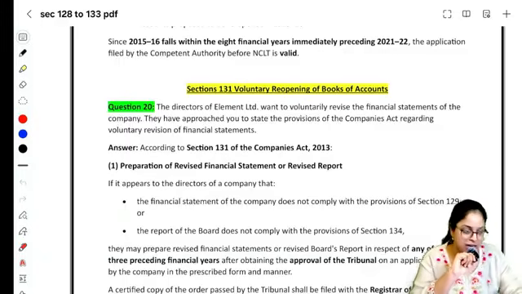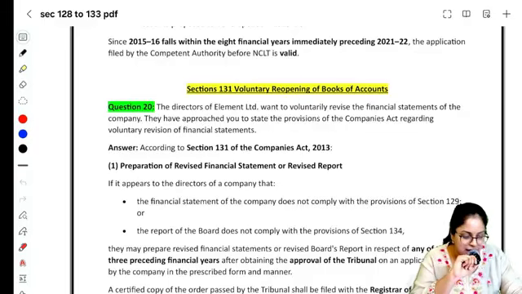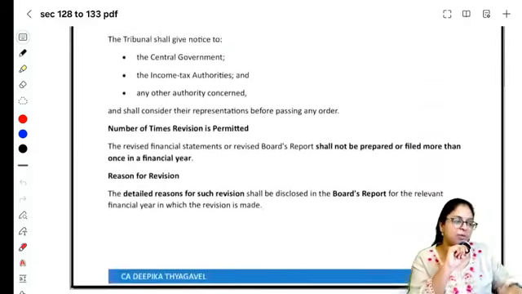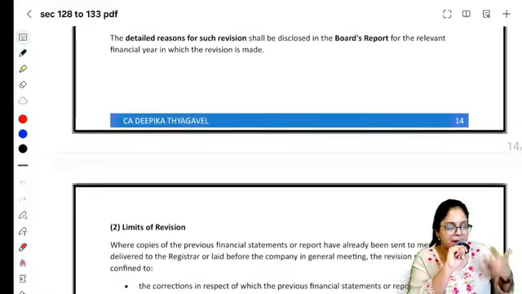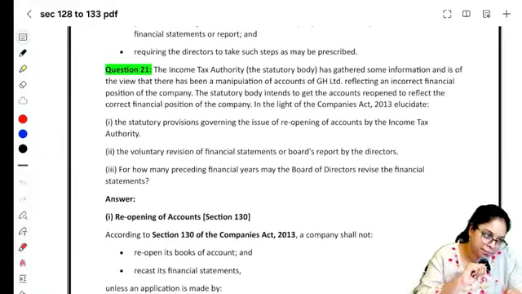Last 3 years of financials நீ என்ன பண்ணலாம்? Voluntary revise பண்ணலாம். But for that, you have to pass a board resolution. You have to apply to NCLT, inform NCLT. Right? You have to inform about that to the ROC. The whole procedure, you guys have to write it. I'm not going through it all over again because it's the same repeat. So it's a direct theory question. I think you will be able to attempt it.